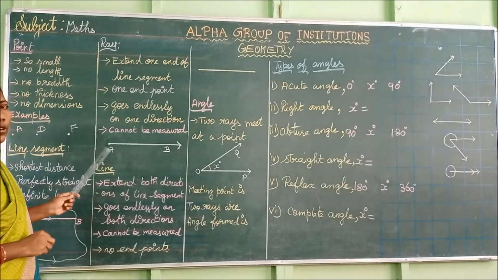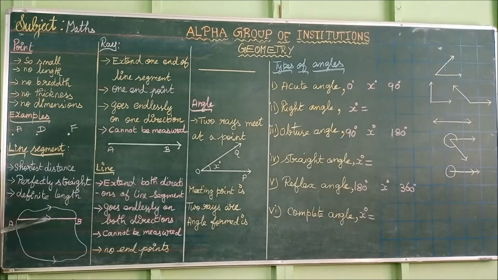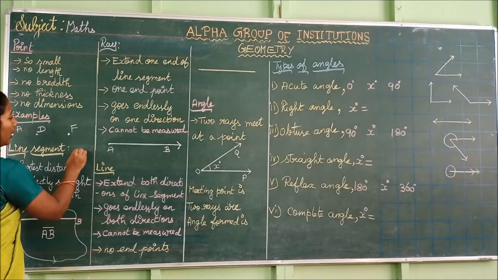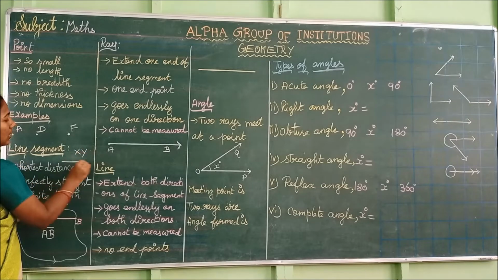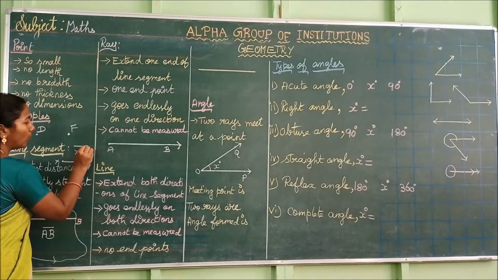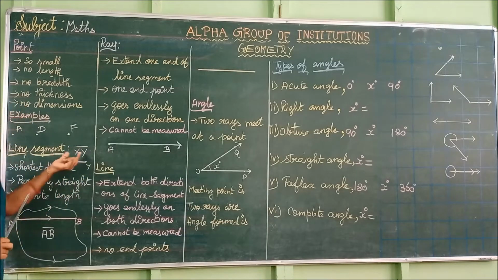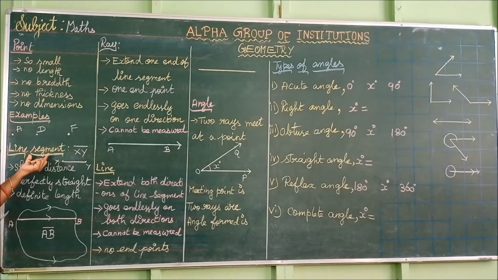How can we denote the ray? Before that, let us see how we denote the line segment. Now I am going to write the symbol form of line segment. You write the 2 end points AB like this, and above the letters you draw a small bar. This is the symbolic representation of line segment. Suppose you are taking 2 points X and Y, then you write XY and above it draw a short bar like this.